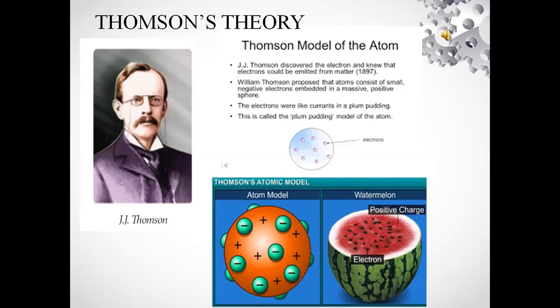See the watermelon. In this watermelon, the red part is the positively charged part and the seeds are negatively charged, that is, electrons. So according to this theory, as the positive and negative charges are equal, the atom as a whole does not have any resultant charge. Thomson's greatest contribution was to prove, through experimentation, the existence of negatively charged particles, or electrons, in an atom.